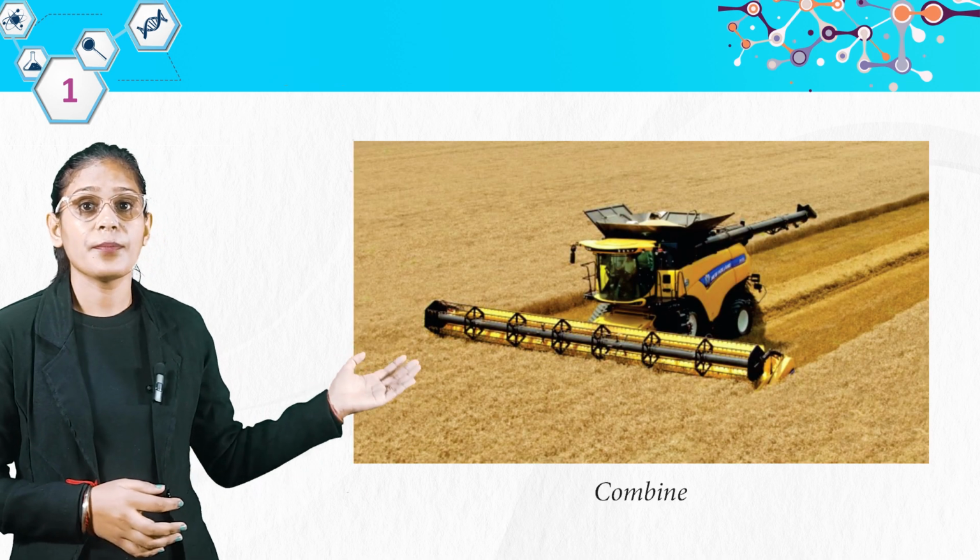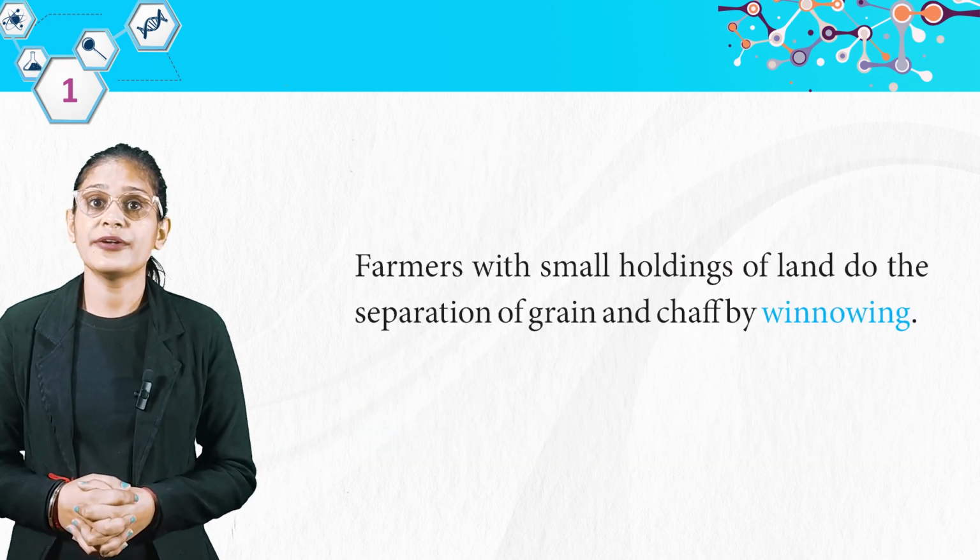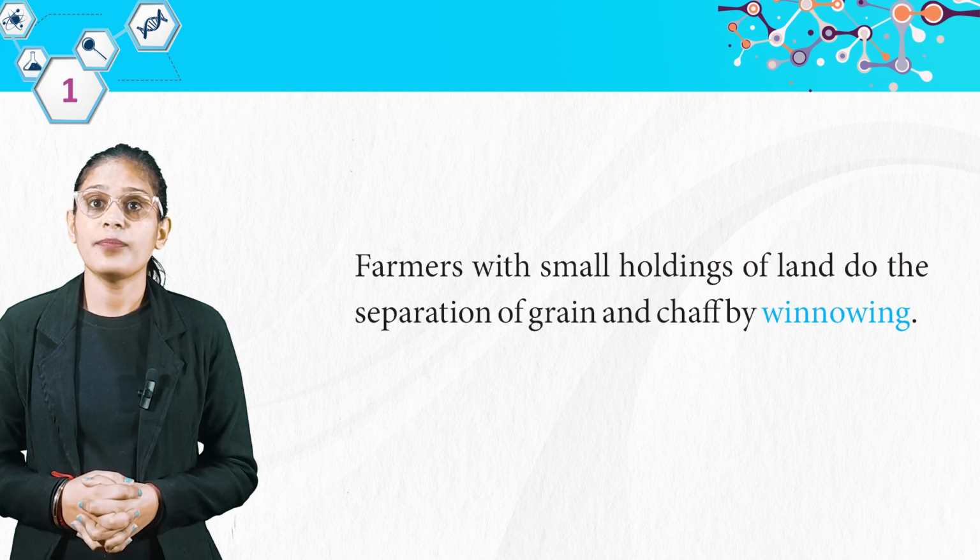Look at this. Combine. Farmers with small holdings of land do the separation of grain and chaff by winnowing. Here, winnowing by machine.